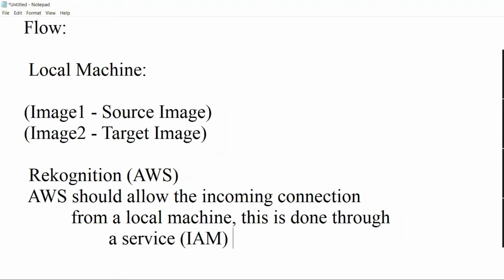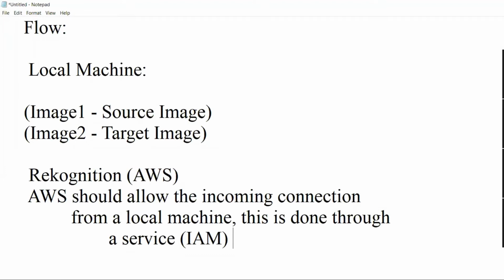Not every machine can access AWS Rekognition because AWS is very secure. So your local machine should register with AWS through the IAM service. When it is registered, only then will it allow the incoming connection.